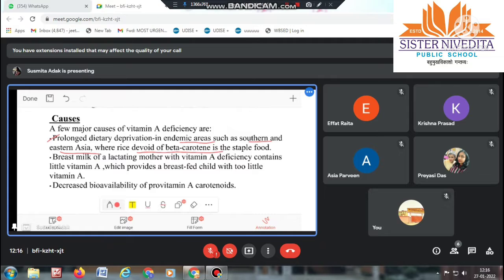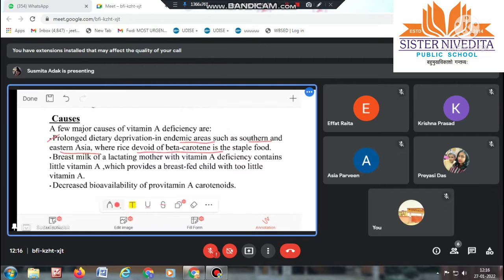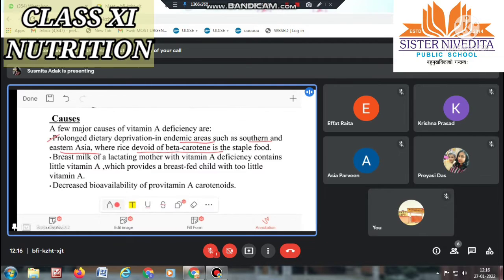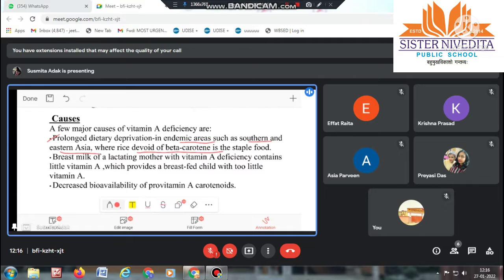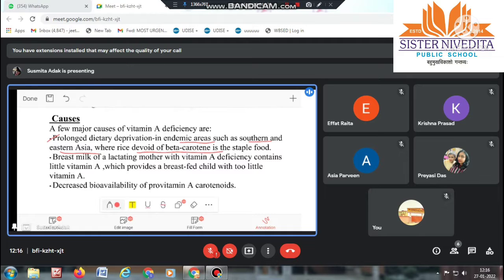Means in any area of our earth, if no such vitamin A foods are present, then there will be a prolonged dietary deprivation in that area. So that will be a main cause of vitamin A deficiency.